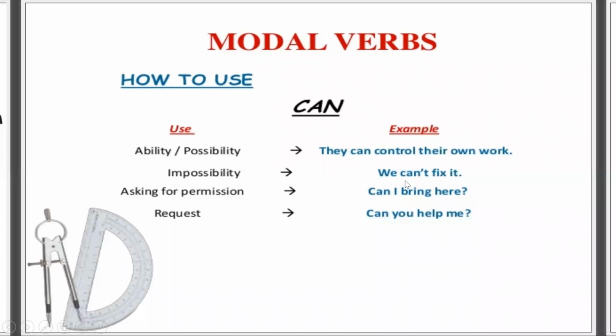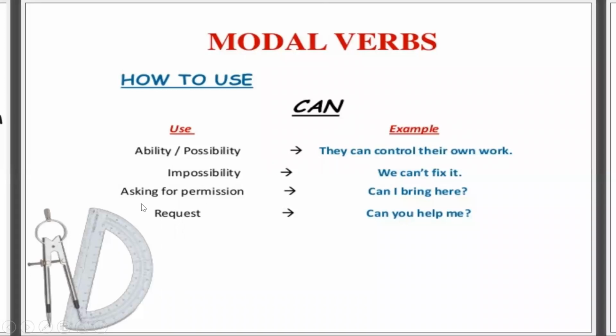Here, by using cannot or can't, you are showing that fixing this particular thing is impossible. So the first use was showing your ability or the possibility of anything. Second, when you apply not to can, it shows the impossibility of anything.